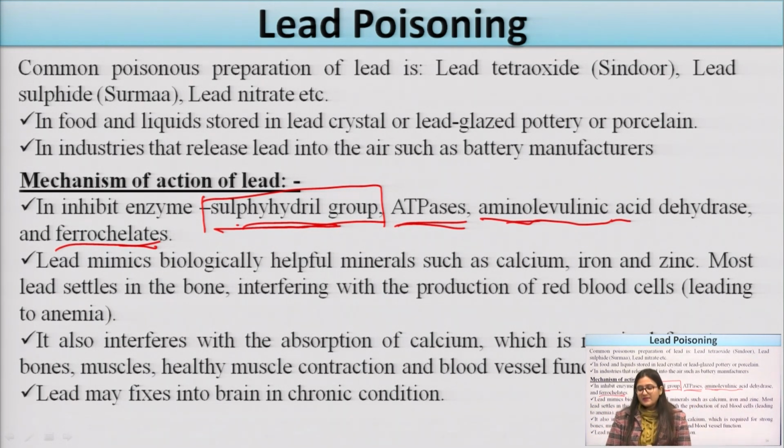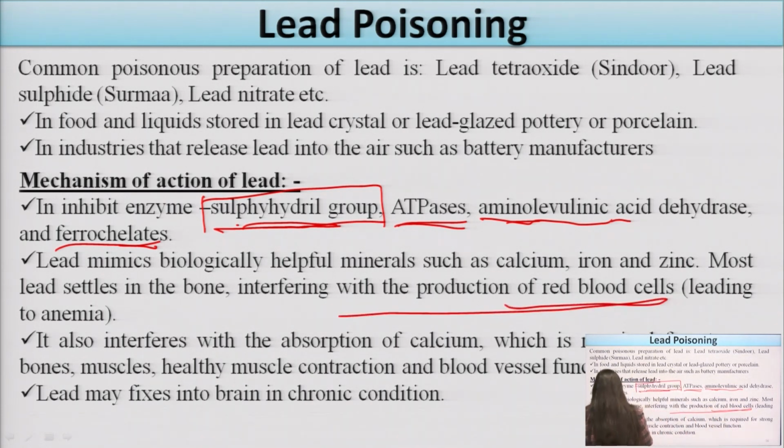Lead biologically mimics helpful minerals such as calcium, iron, and zinc. Most lead settles in the bone. Some of the lead will settle in the bone. It will interfere with the production of red blood cells, which may lead to anemia. Because if these compounds interfere with RBC production, the RBC level will decrease, and ultimately this leads to the condition called anemia.